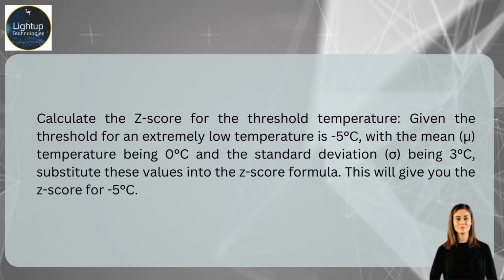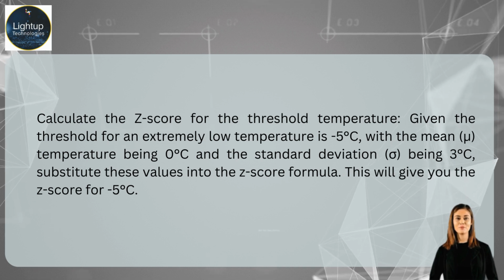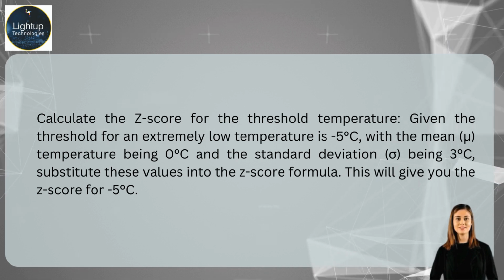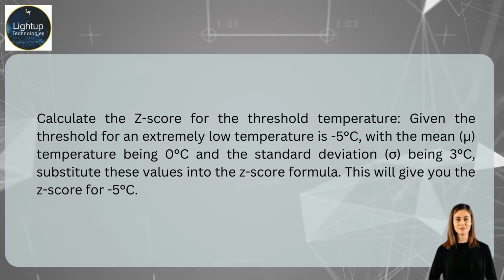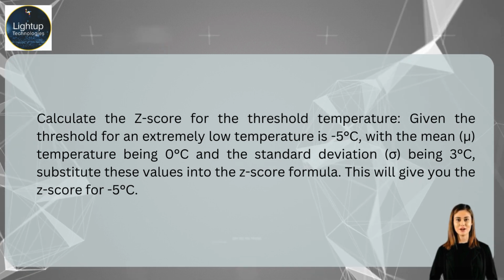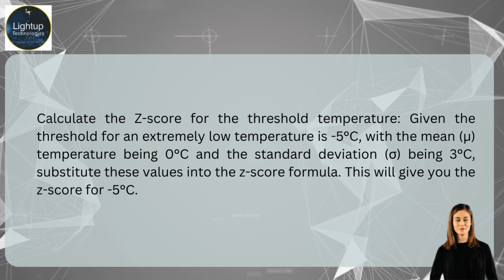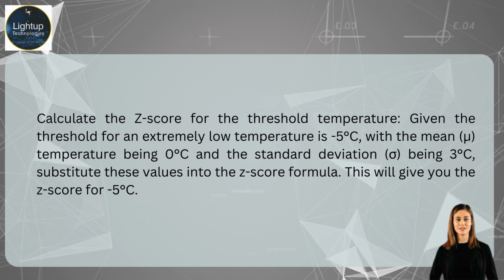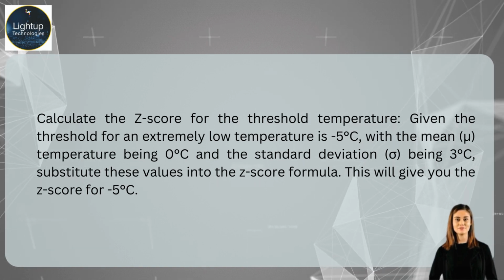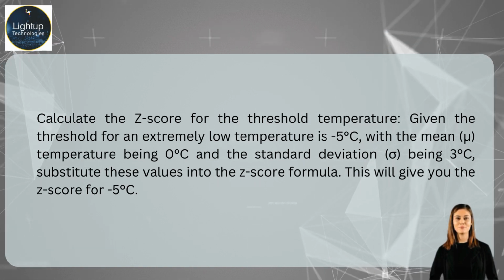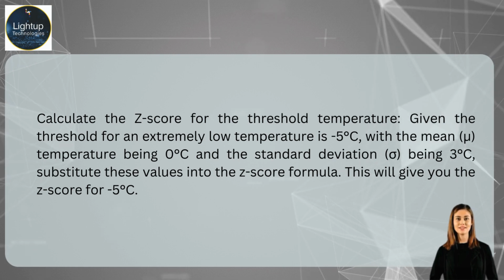Given the threshold for an extremely low temperature is -5 degrees Celsius, with the mean temperature being 0 degrees Celsius and the standard deviation being 3 degrees Celsius, substitute these values into the Z-score formula. This will give you the Z-score for -5 degrees Celsius.